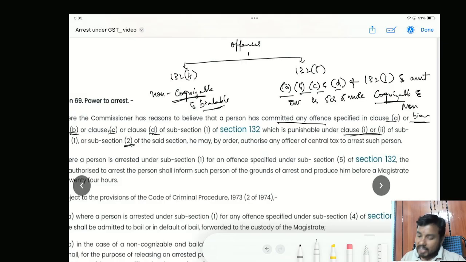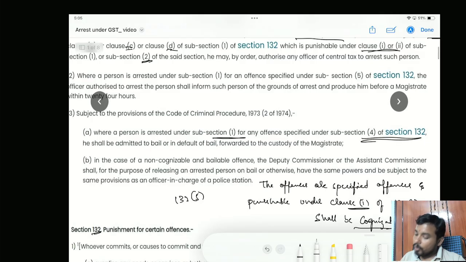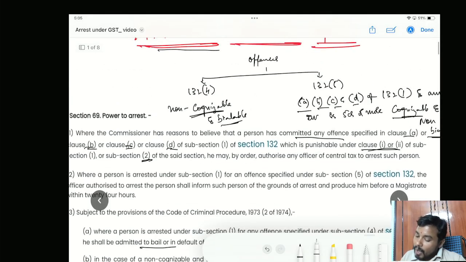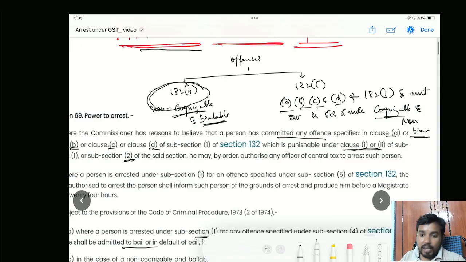But why I have brought this classification was, if you refer subsection 3, what it is saying is that where a person is arrested under subsection 1 for any offence specified under subsection 4 of section 132, he shall be admitted to bail or in default of bail forwarded to the custody of the magistrate. So if you have committed any offence covered under 132 subsection 4, you will be getting a bail. That is the reason why they have used the word bailable offence here. Now the offences covered under section 132 subsection 5 are non-bailable and cognizable.